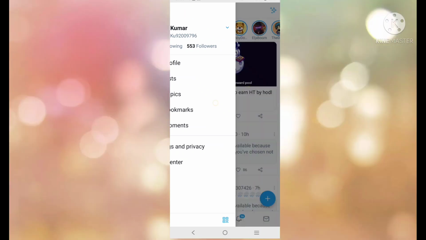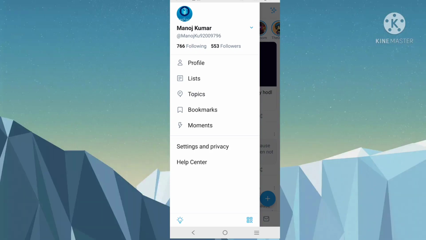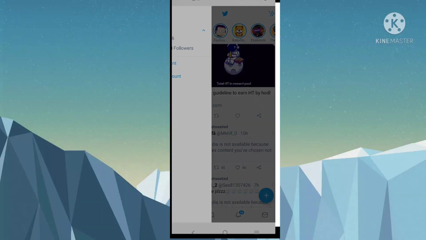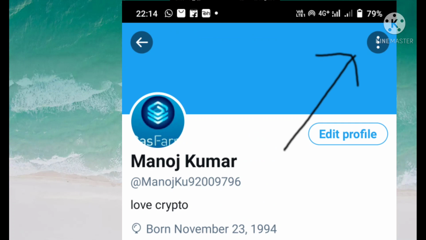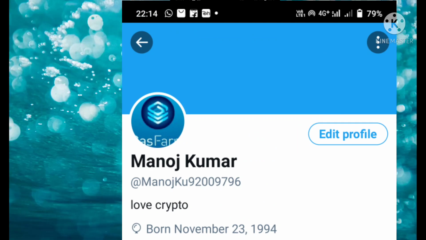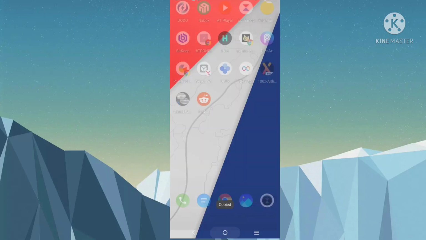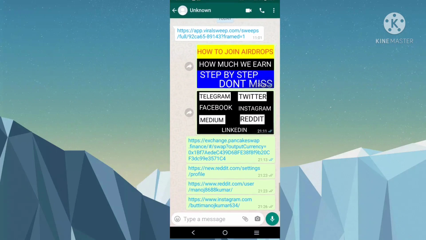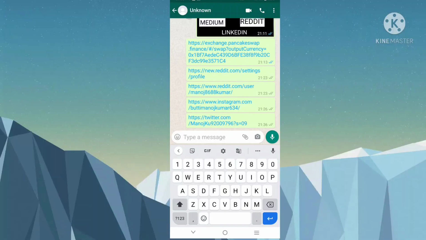To get the Twitter profile link, click on the left side 3 lines, and after that click on this here. After clicking on that, you will find 3 dots on the right side. Click on those 3 dots, and here you will find the share option. Click on the share option and copy. That is your Twitter profile link. So this is my Twitter profile link. Like that you can get your Twitter profile link from Twitter.